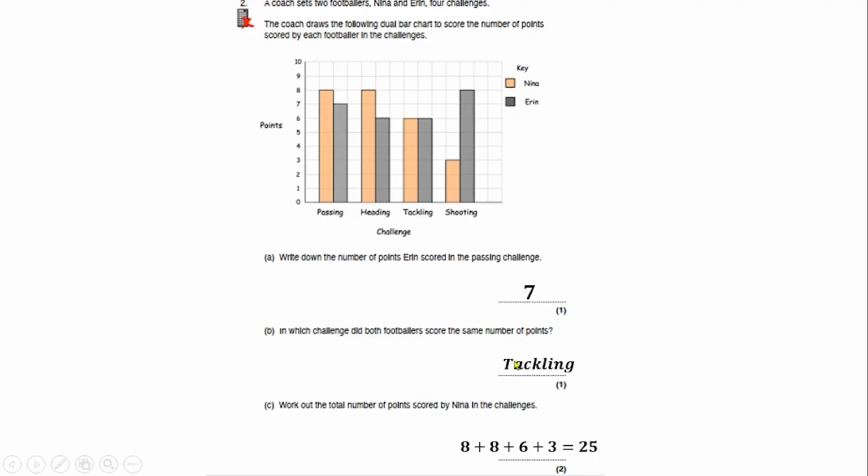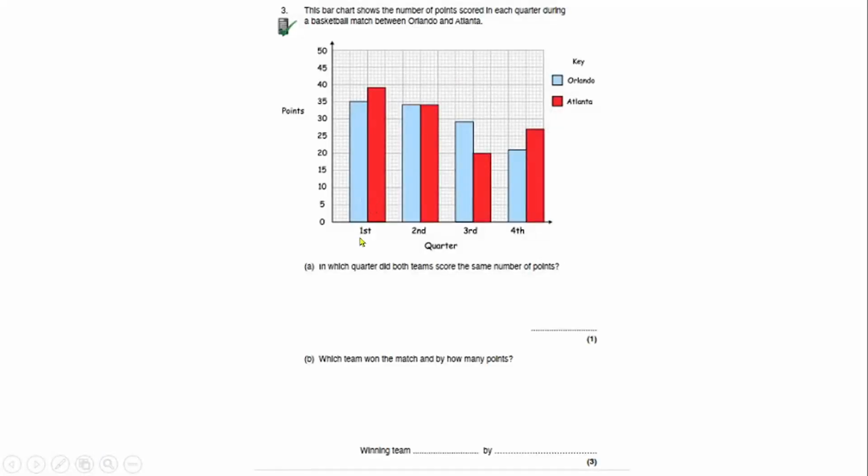So that's another question from a GCSE past question, which is also available in the Nigerian examination as well. Then we still have more questions on the composite bar chart. The bar chart shows the number of points scored in each quarter during a basketball match between Orlando and Atlanta. In the key, this color represents Orlando, and the red represents Atlanta. These are the first, second, third, and fourth quarters.